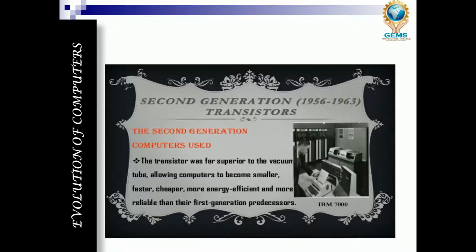Because of this, the accuracy, reliability and performance increased, and at the same time the size of the computer decreased. That is just an advance over the first generation computer in all areas, size wise as well as performance wise.